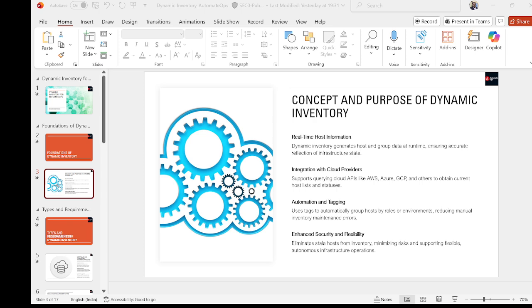This becomes essential in environments where servers scale up and down, like auto-scaling groups in AWS. So no outdated host names, no manual updates, just clean, accurate, and real-time infrastructure data. That's the core power of dynamic inventory.